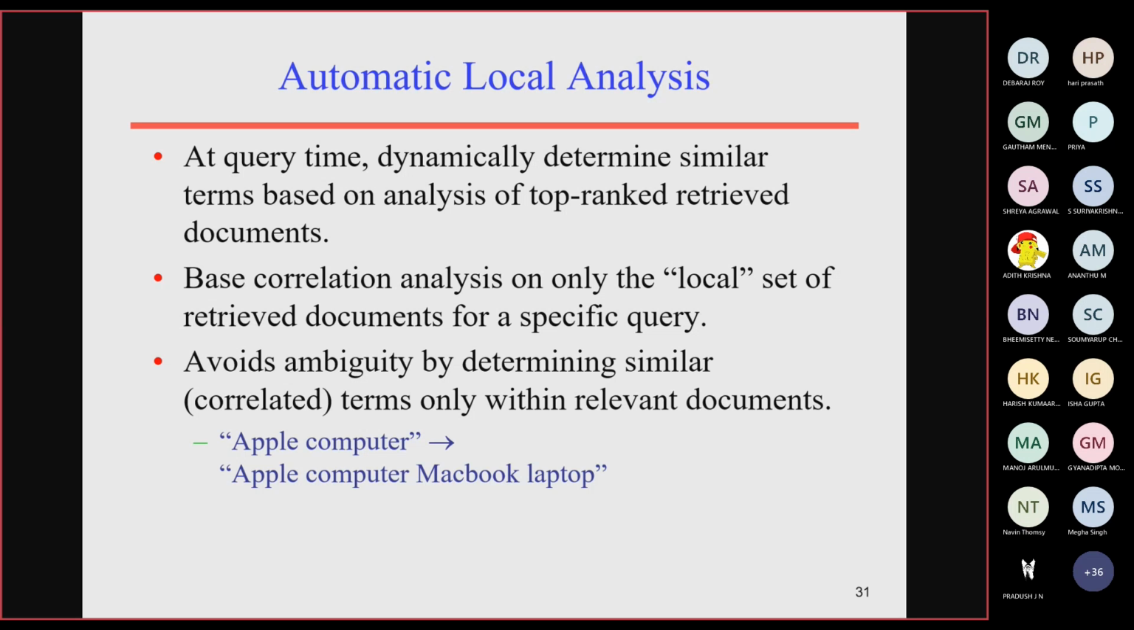You can go for automatic local analysis. Instead of going with global analysis, query expansion with a correlation matrix, you can go for automatic local analysis, where you narrow down the domain in which that particular Apple term has occurred. That is very, very important. So you have to analyze locally. Locally means you have to narrow down the domain, the theme, the topic in which the particular term is intended to be searched.